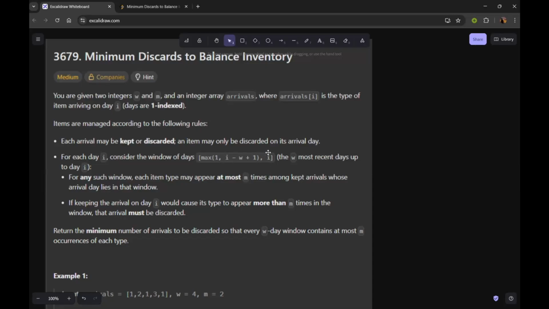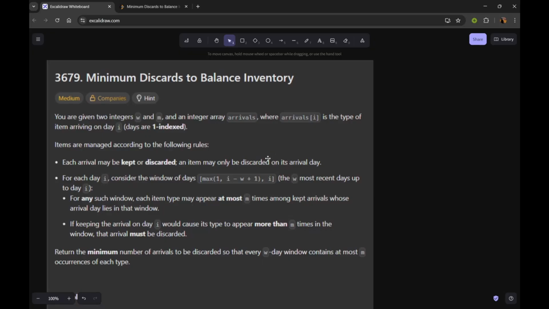Hello everyone. My name is Saurav Kumar, and in this video, I will discuss LeetCode problem number 3679. The problem title is Minimum Discards to Balance Inventory.